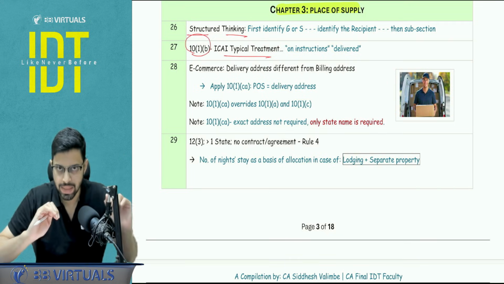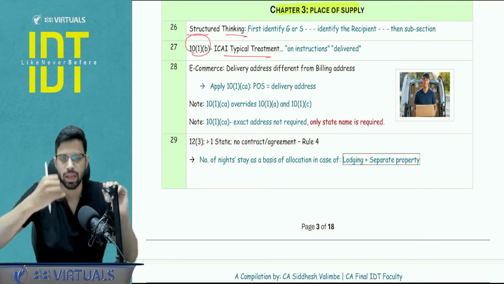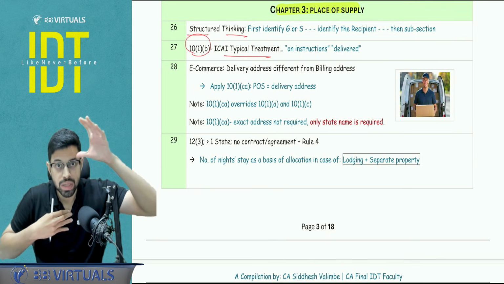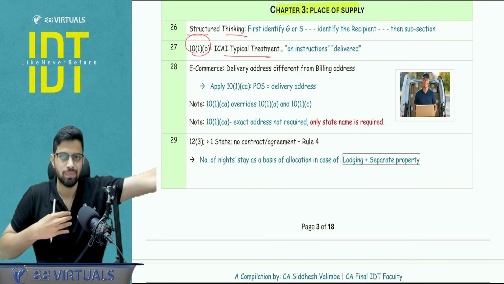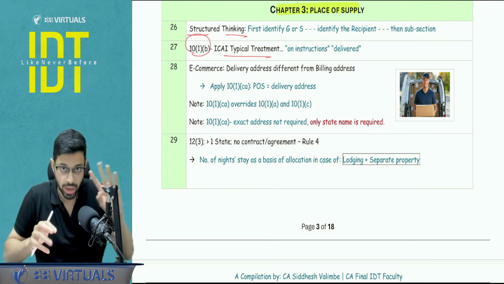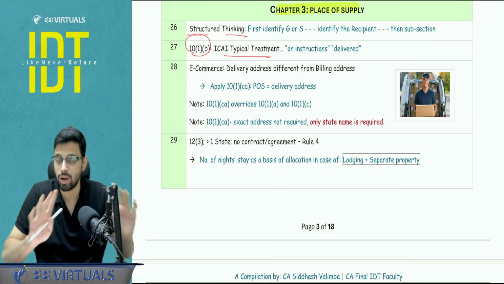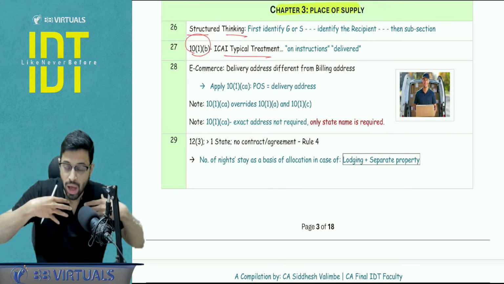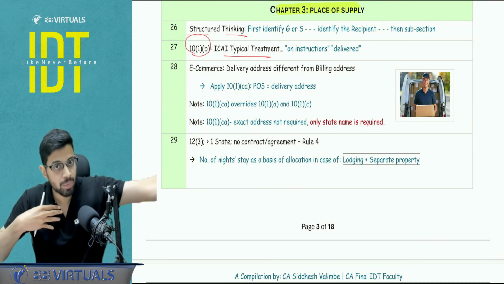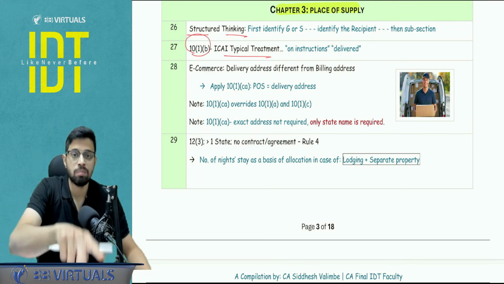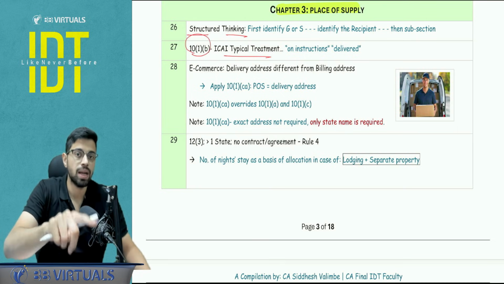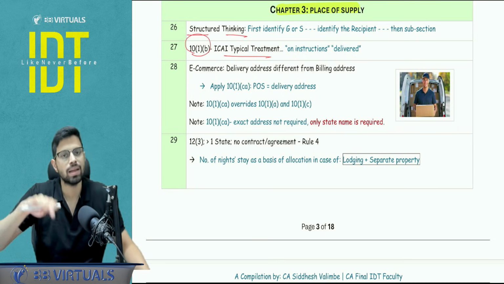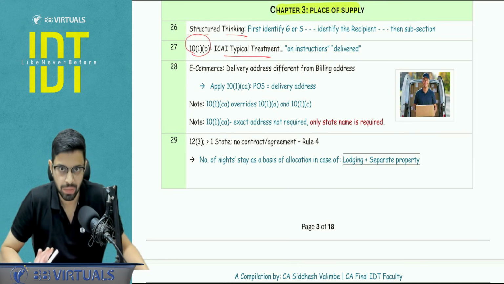I will give you a very simple example. Let's say supplier is in Gujarat, I am in Maharashtra, and I am buying the goods, and on my instructions the goods are being sent to Rajasthan. Very simple example. There is only one supply, not two supplies. But because of the words on the instructions, and because I said the goods are being delivered to a particular venue, they have applied 10.1b. And the place of supply, they will make it as per 10.1b and fix it as my principal place of business, that is in Maharashtra. You apply 10.1b there. Okay.